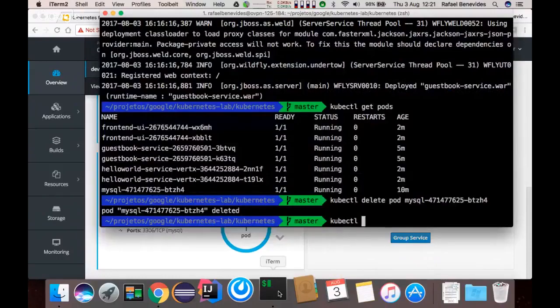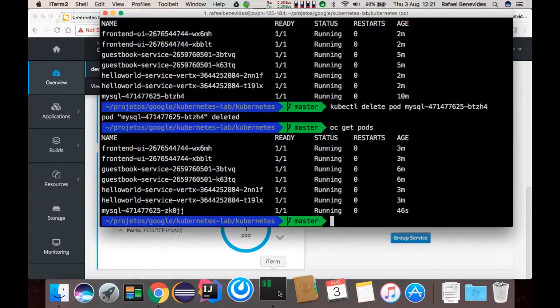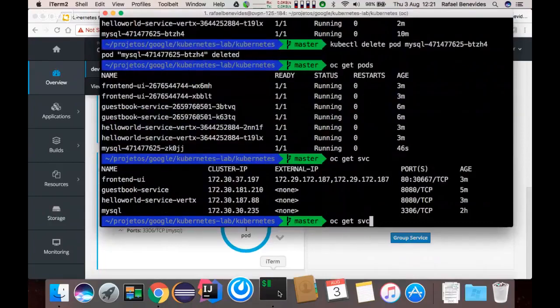Instead of kubectl, I'll use the command oc. oc is the OpenShift client. It's essentially a superset of kubectl because we can even do a kubectl oc get pods. We will have the same result. We can do oc get service, get deployments.